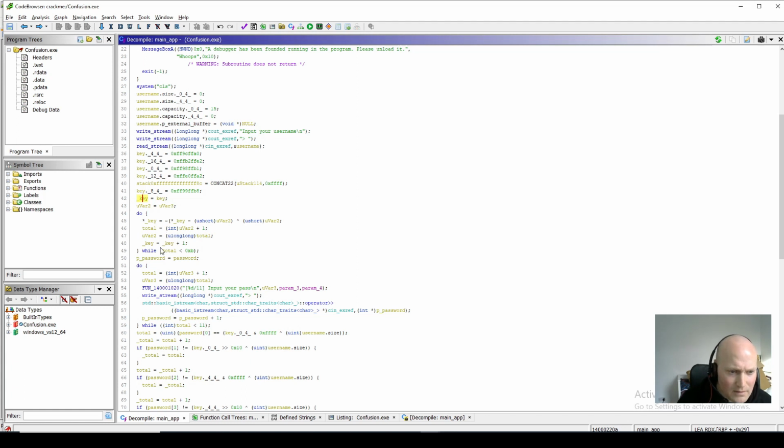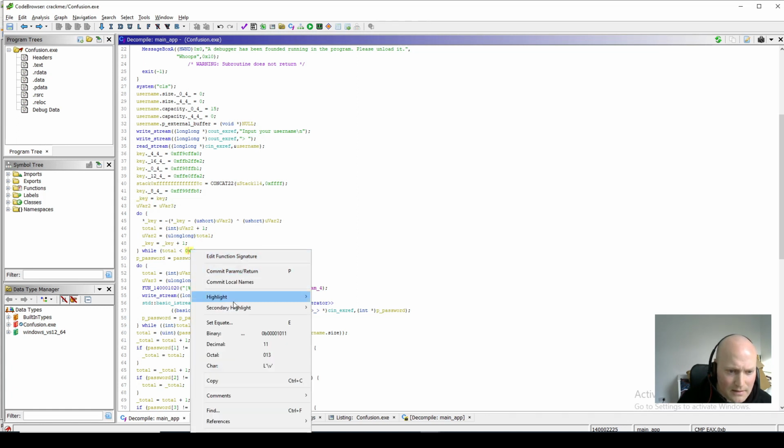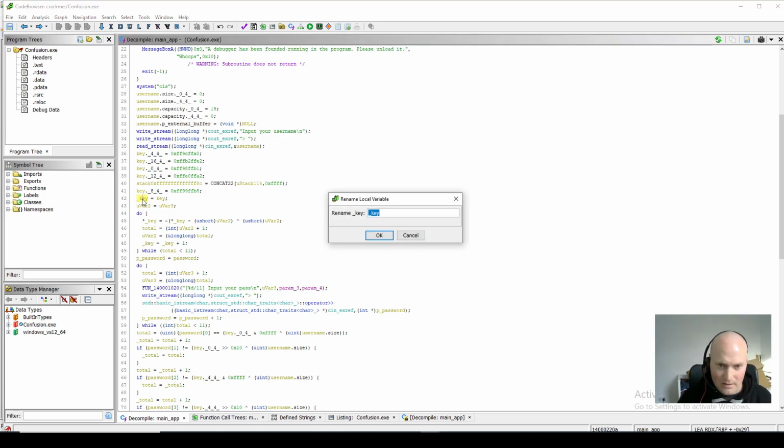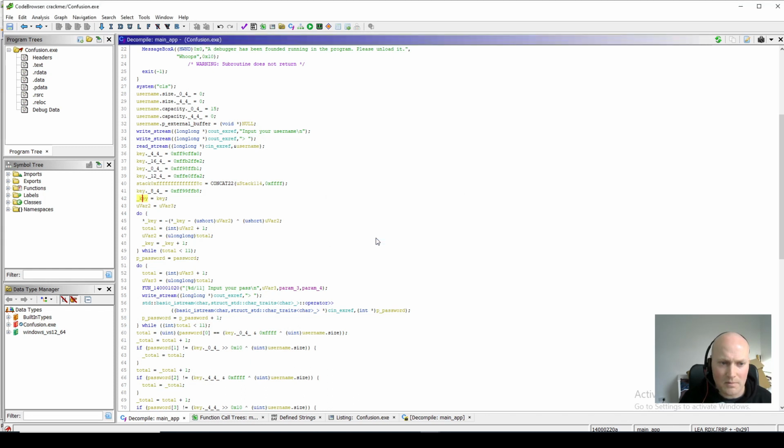Well, it looks like, if you look at this while loop, if we change that to decimal, again, it's looping through 11 items, and it's pointing to the key. So it's looping through the key, and it increments. So this is actually a pointer to the key. So let's just rename that to make it clearer. Pointer to the key. So it starts pointing to the start of the key, and then it gets incremented each time to point to the next element in the key. Yeah, you can see here.